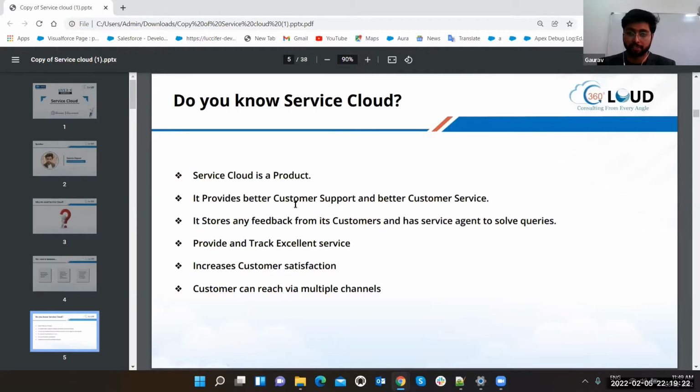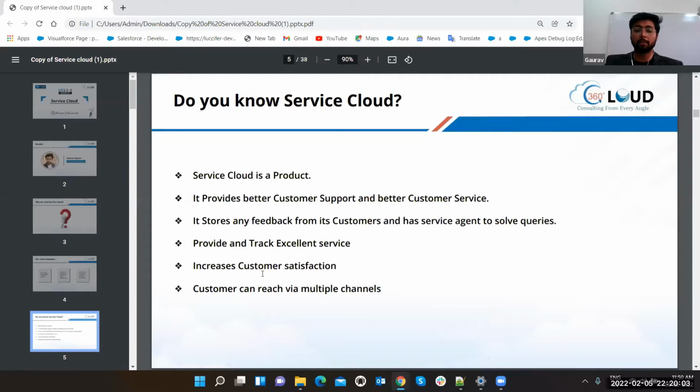That is where you can get the service, right? It stores any feedback from its customers and has service agents to solve the queries. Whatever feedback you give, whatever question the customer has, Service Cloud will store it and provide the solution for it, and for that they definitely have service agents. The CEO of the company is not going to come to you to solve your problem, right? So definitely there will be agents. It provides and tracks excellent service. That is the better option. It increases customer satisfaction. If the customer gets a response as soon as possible, with a better approach and with the better consultant for that particular problem, then yes, the customer will be satisfied.